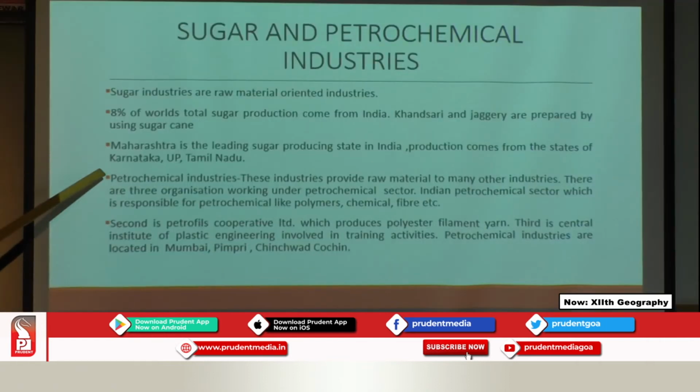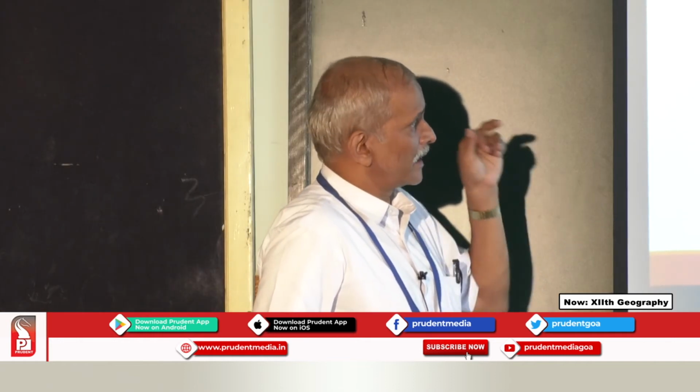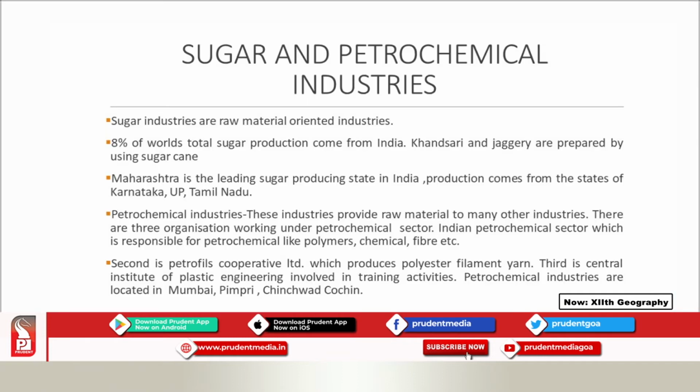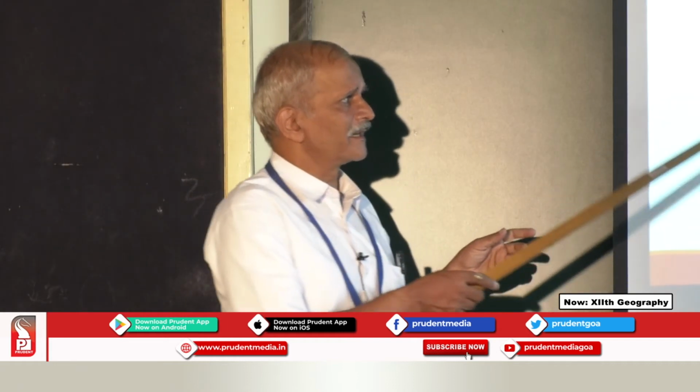Now coming back to the location, Maharashtra is the leading producing state as far as sugarcane is concerned, and the production is coming from almost all the districts of Maharashtra. Besides Maharashtra, we are getting production from Karnataka, UP and Tamil Nadu. Here I have reduced the localities again. Why did I reduce the localities? If I go down explaining all the localities to you, it will take another 10 minutes.